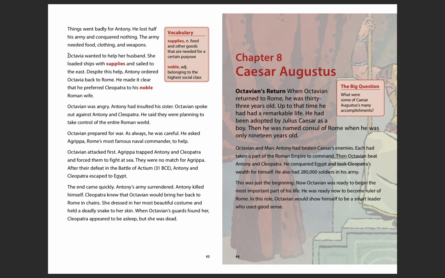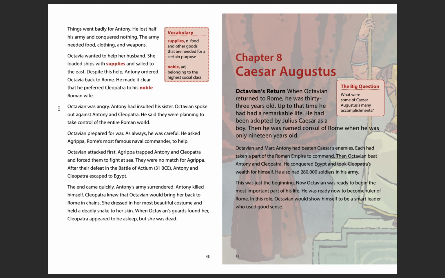Remember, now we have Octavian and Octavia. Octavia is the girl that married Mark Antony. It's easy to mix them up. So she wanted to help her husband. She loaded ships with supplies and sailed to the east. Despite this help, Antony ordered Octavia back to Rome. He made it clear that he preferred Cleopatra to his normal Roman wife.